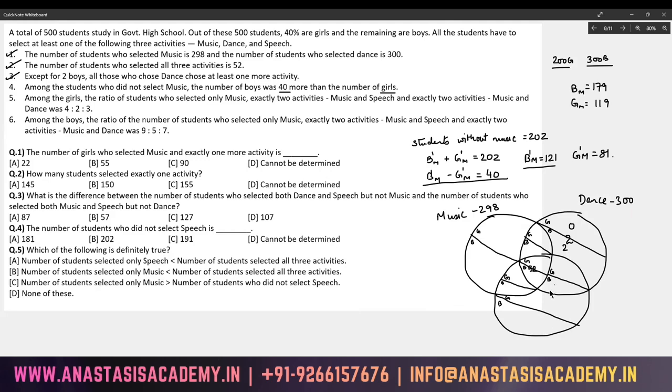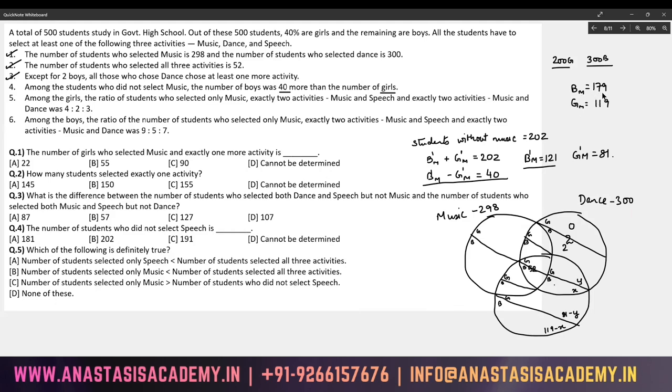These are the only two regions left. See, if I take this as X, this will be 119 minus X. Similarly, girls are 0 here. If I take this as Y, this will be 81 minus Y. So X, Y, 81 minus Y, and 119 minus X. All of this is known.